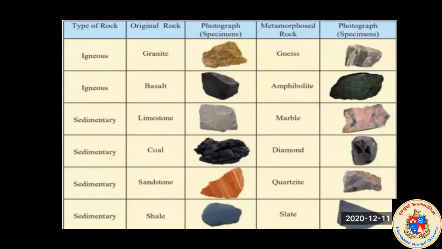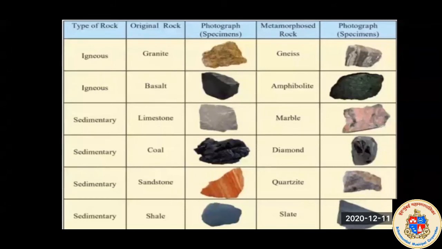Then limestone is a sedimentary rock. I told you, marbles are made from limestones. So it looks like this before the metamorphosis process, and it is a sedimentary type of rock. After the metamorphosis process, it looks like this, in pure white color also, right? So these are marbles. Firstly, it is called limestone; after metamorphosis, it is called marble. Then coal is a sedimentary rock, and after the metamorphosis process, it becomes diamond. Okay, diamond we all know.